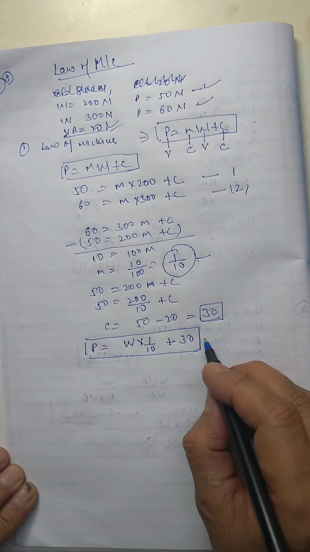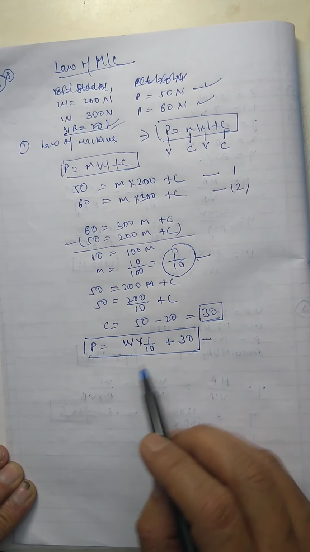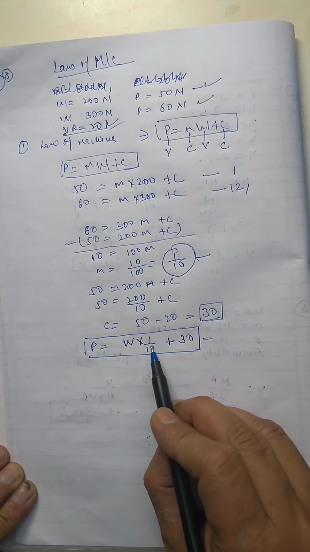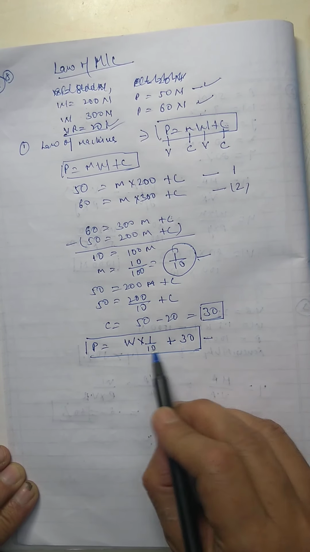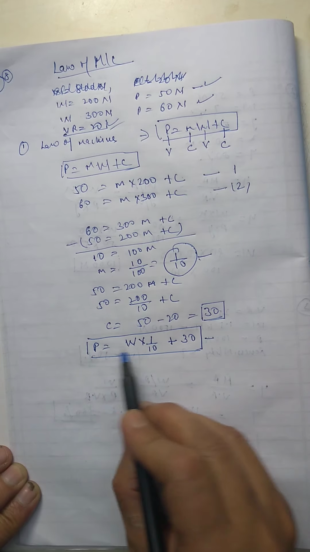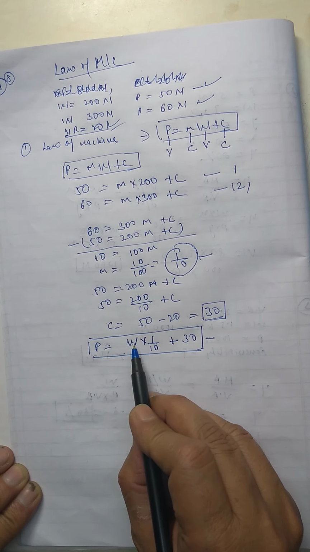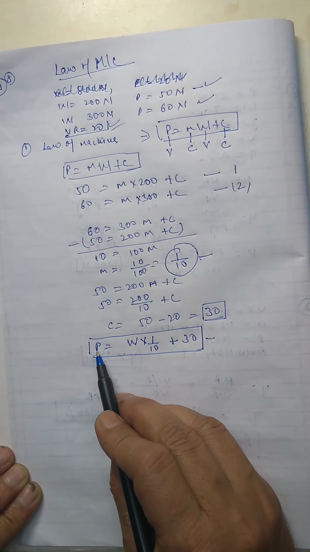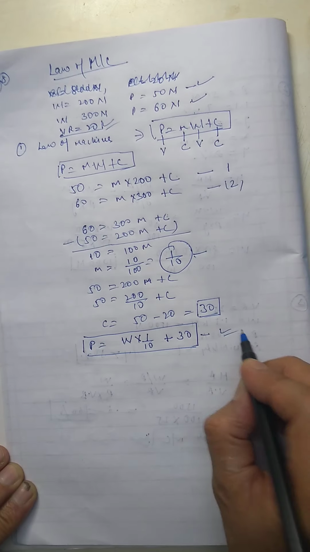And this equation is known as the law of the machine, because if you want to find the law of the machine, then you have to calculate the values of m and c, because these two are the constants and these two are the variables. So if you put any value of W, you can easily find the corresponding value for P. This is known as the law of the machine, which you have to find.